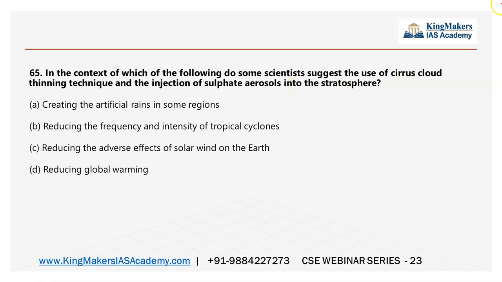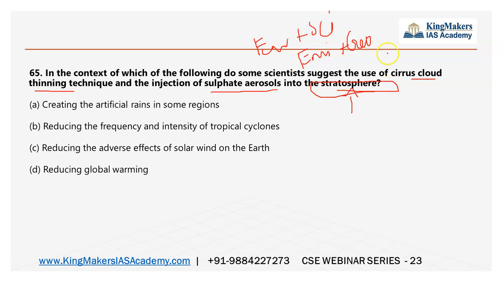This is a question which is environment based and also science based. Environment plus science, or environment plus geography, is the usual combination of question that is asked in the prelims. So here, see, in the context of which of the following do some scientists suggest the use of cirrus cloud thinning technique and the injection of sulfate aerosols into the stratosphere? It is the stratosphere which is manipulated. It is actually a geoengineering technique to reduce climate change. This you must know, but just have a logic.